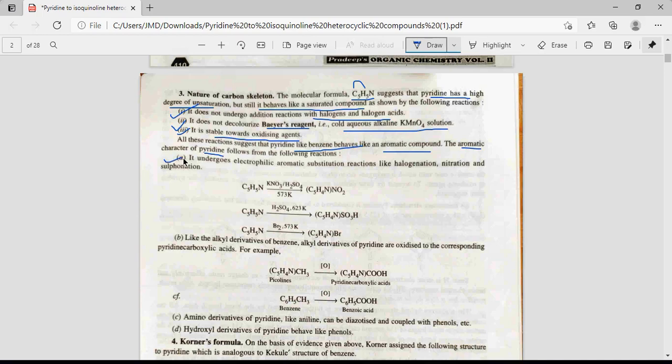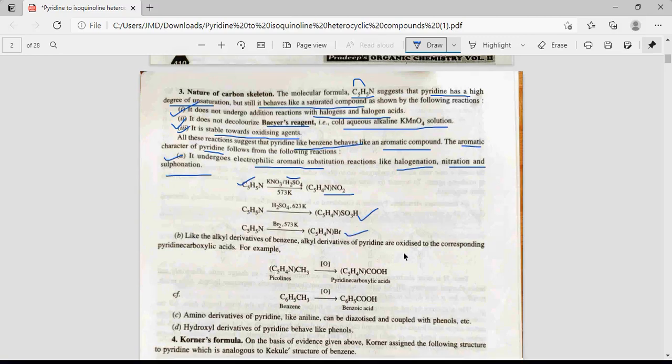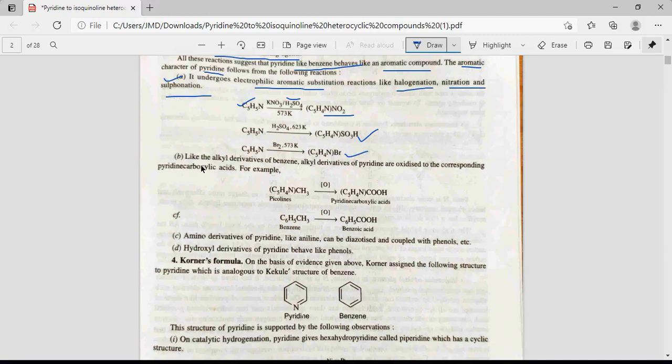The evidence shows it can be an aromatic compound because it undergoes aromatic electrophilic substitution reactions like halogenation, nitration and sulfonation, similar to benzene. So pyridine undergoes nitration at high temperature, and the nitro group substitutes on it. Similarly sulfonation, and on reaction with halogen it gives rise to halogenated pyridine.